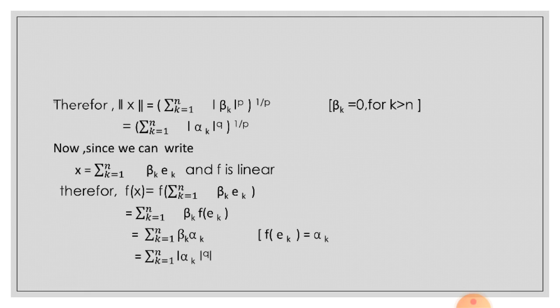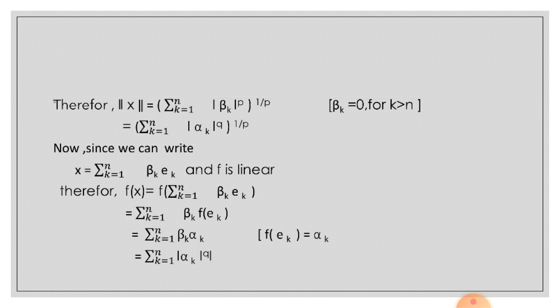Therefore, norm of x is equal to summation k is equal to 1 to n mod of beta k raised to the power p whole raised to the power 1 by p, as beta k is equal to 0 for n greater than k, is equal to summation k is equal to 1 to n mod of alpha k raised to the power q whole raised to the power 1 by p.